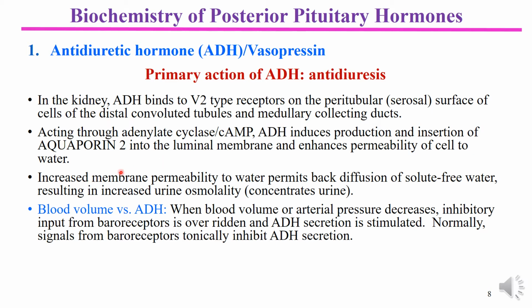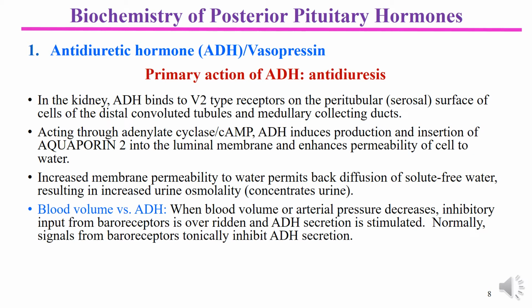As a result, there is increased membrane permeability to water, which allows water to diffuse back into the body. As a result, urine osmolality increases. The urine passed at that time is of high concentration, that is, concentrated urine is passed because much of the water is reabsorbed back by the kidney into the blood volume.